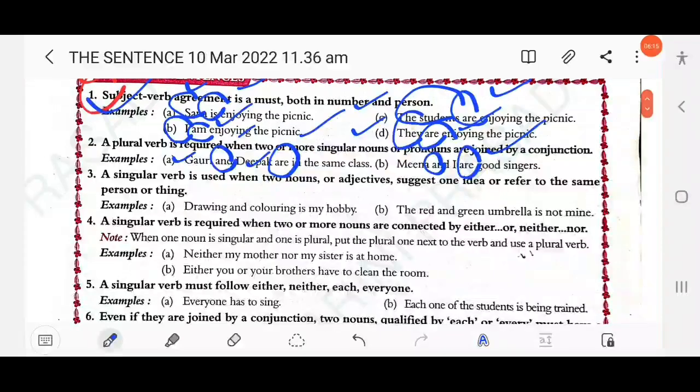The next rule: a singular verb is used when two nouns or adjectives suggest one idea or refer to the same person or thing.